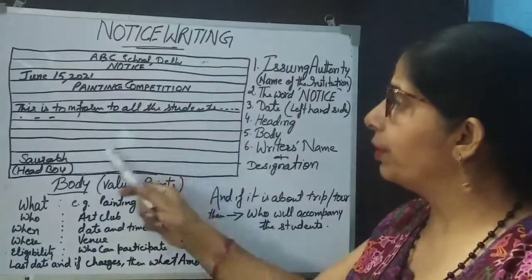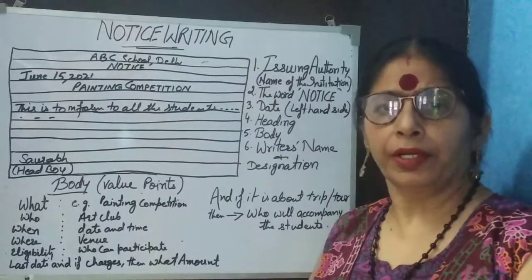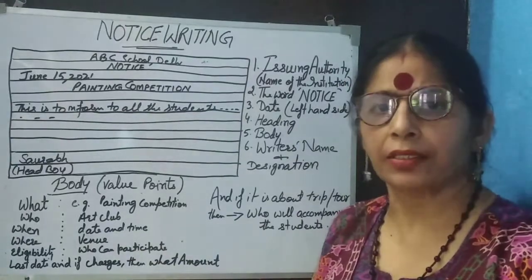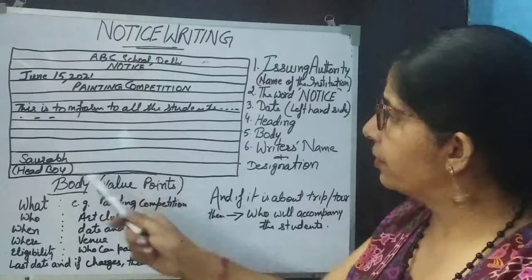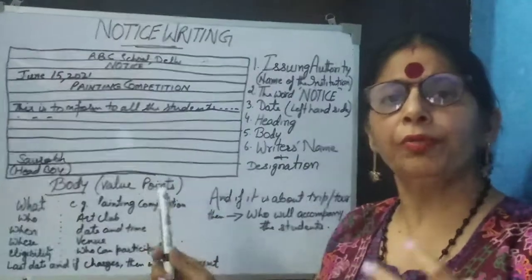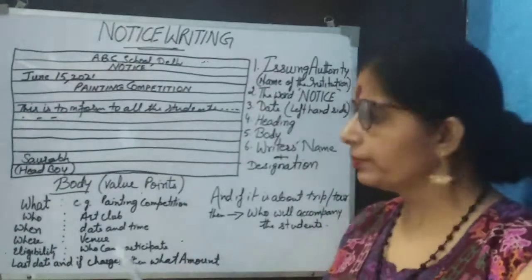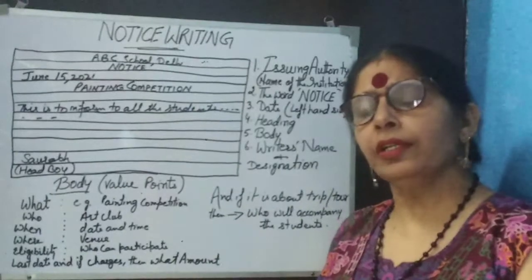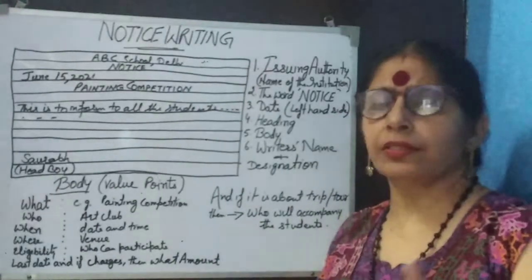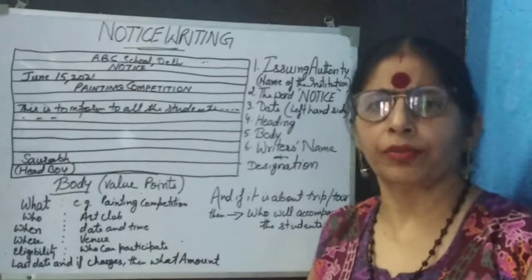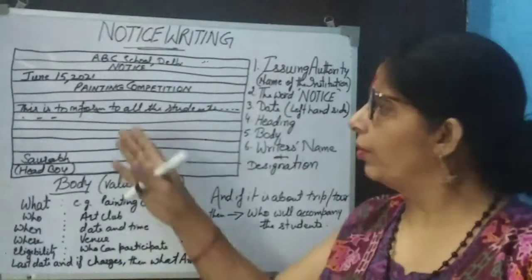Now we come to the body. When we are writing the body, what are the things we should include so that we get full marks? Sometimes you write the correct format, but you miss many points in the body, and that's why you lose your marks. And moreover, sometimes you feel that it's not only one kind of notice you have to prepare. It can be any kind of notice. Then how to remember all the things?